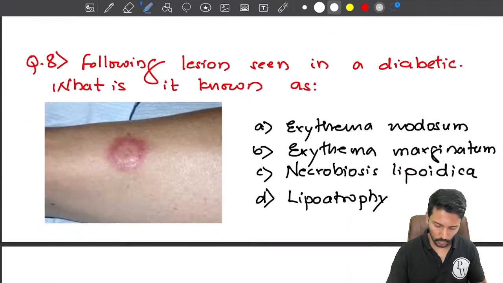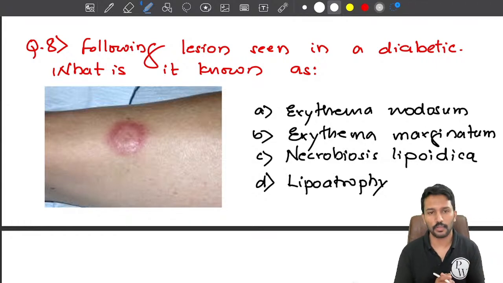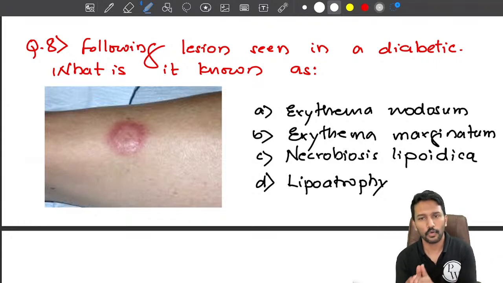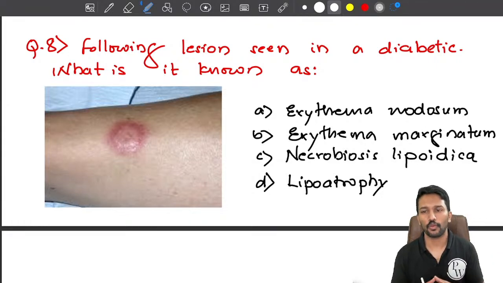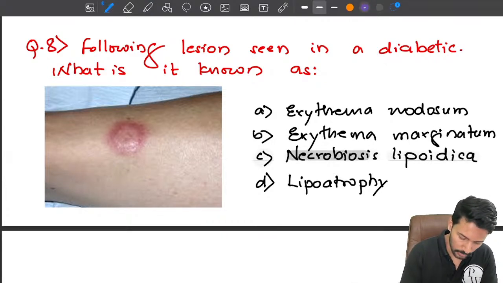Okay. Now the next question. The following lesion seen in a diabetic, what is it known as? Erythema nodosum, erythema marginatum, necrobiosis lipoidica, or lipoatrophy. Okay. So I will directly tell you the answer. It is necrobiosis lipoidica, right? So what is necrobiosis lipoidica?